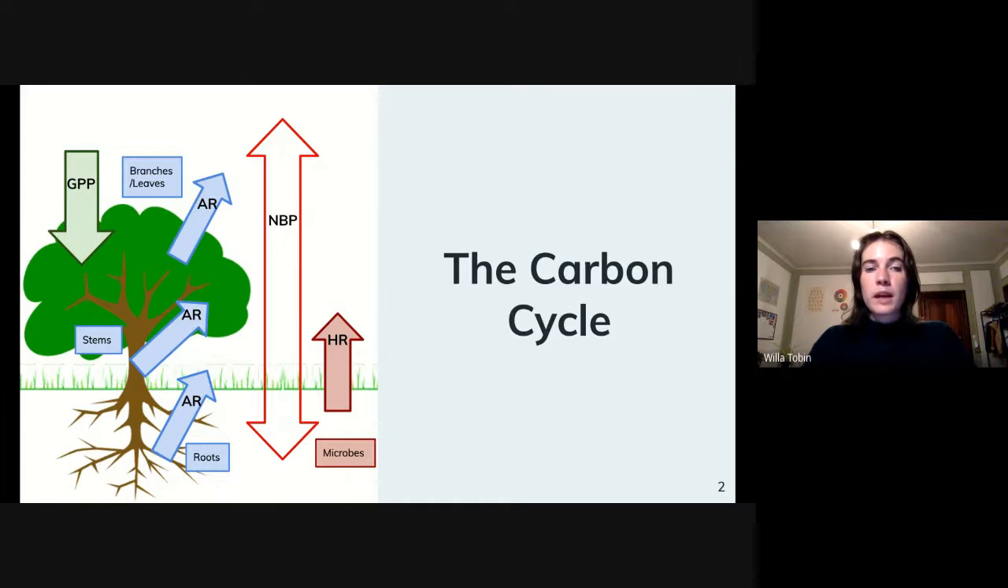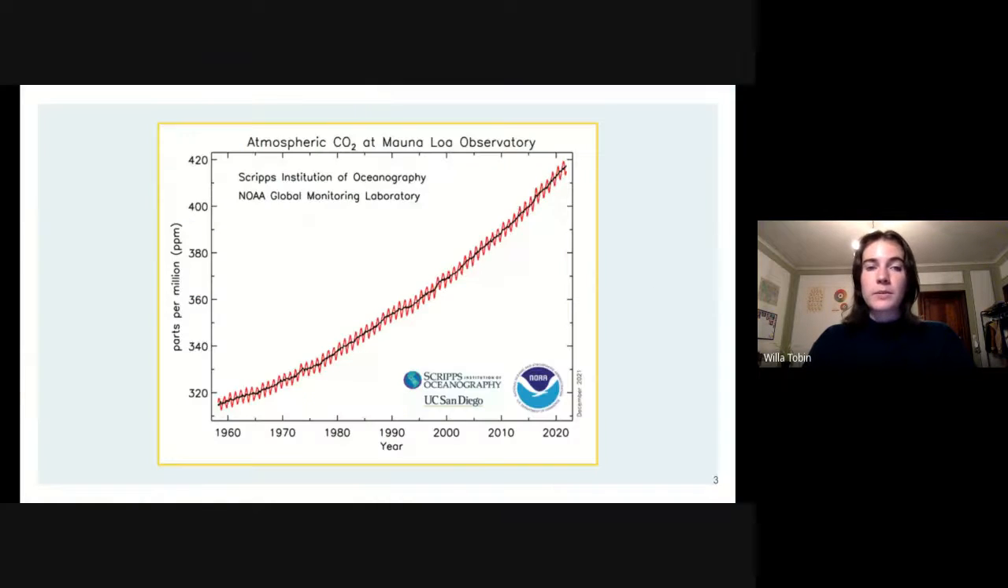NBP is denoted by a double-headed arrow because it is highly spatially variable. We define NBP as positive when the net carbon flow is into the land and negative when the net carbon flow is into the atmosphere.